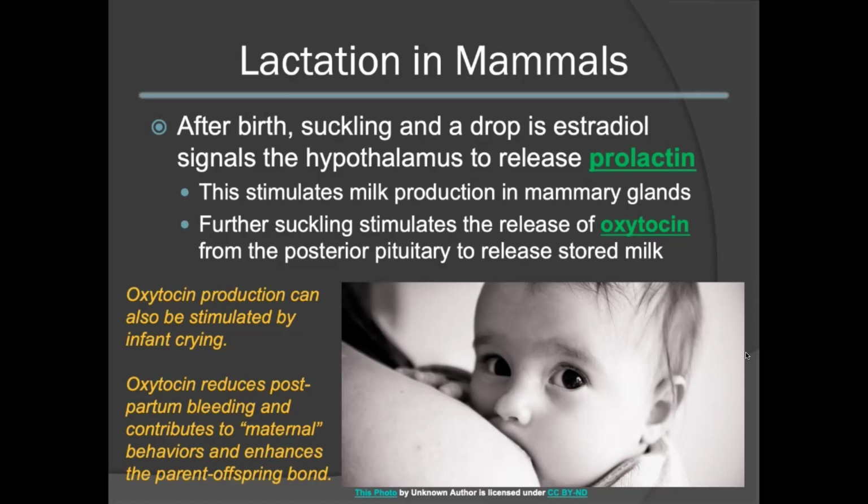Oxytocin production can also be stimulated by infant crying. The presence of oxytocin after birth helps to reduce postpartum bleeding and also contributes to maternal behaviors to enhance the parent-offspring bond.